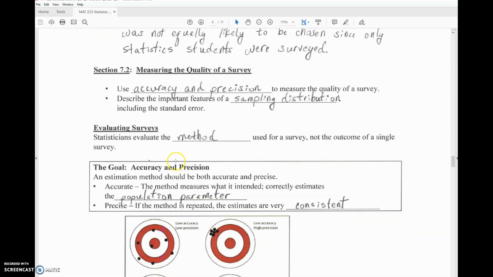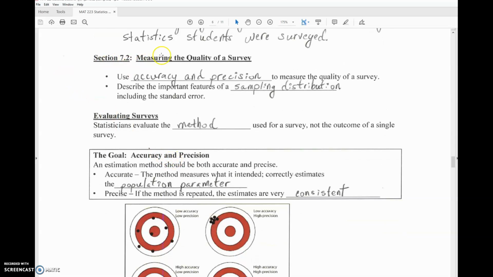Moving on to section 7.2, here we're measuring the quality of a survey. To measure the quality of a survey, we want to use accuracy and precision. Now, what does that mean, accuracy and precision? Well, we'll talk about that in just a second. Describing the important features of a sampling distribution, including the standard error, is our next major goal in this section.